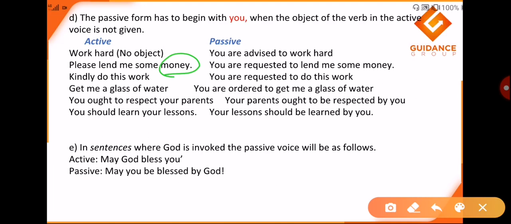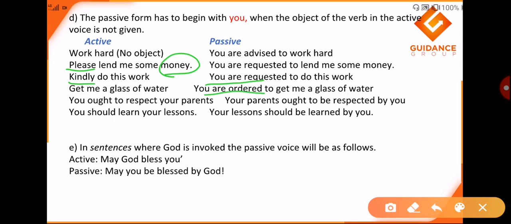Now why is requested used? Because I can see please at the start. Hence it is you are requested to lend me some money. Kindly do this work. Now kindly is again a form of request. Hence the passive voice is you are requested to do this work. Next is get me a glass of water. Now this is like ordering someone. Hence you are ordered to get me a glass of water.